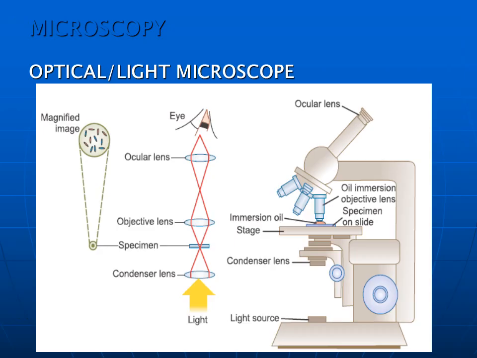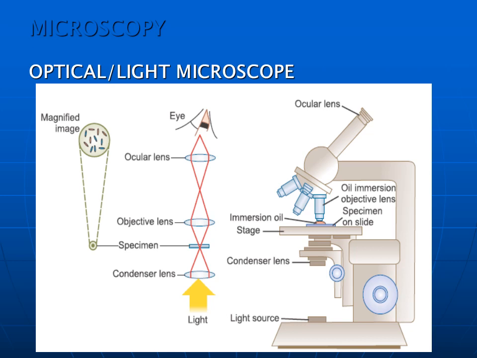In this picture you can carefully see on the right side the optical light microscope. In the middle you will see the light pathway, how these objects are magnified. On the left side you will see the completely magnified image.